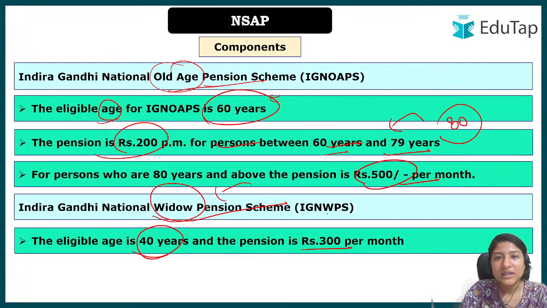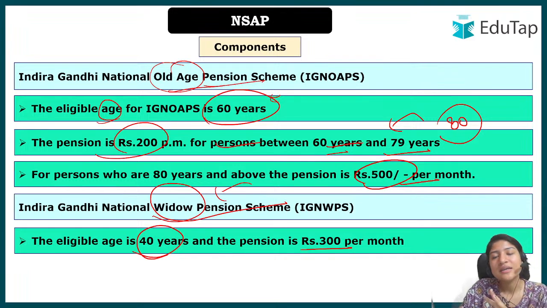Okay, so far how many schemes have we done? We have done two schemes. One is old age for all, so that is 60 and above. For 60 to 79, 200 rupees per month will be provided as pension. If the age is 80 and above, in that case 500 is the pension. And the reason we have understood is that the body condition will degrade with time, right?